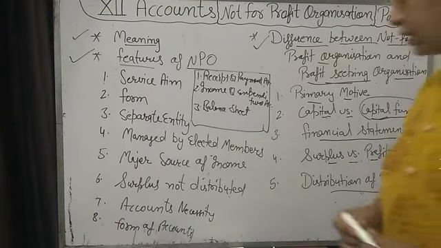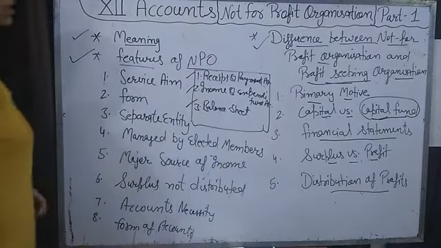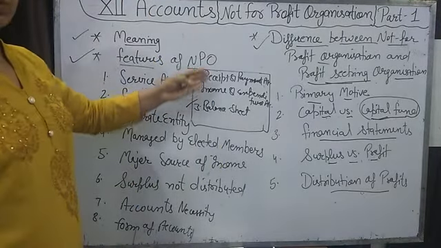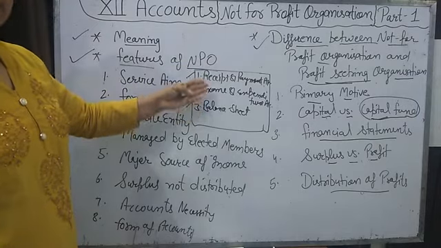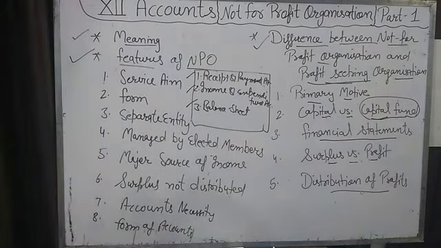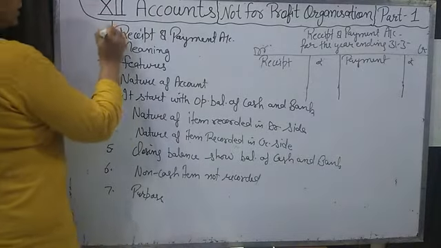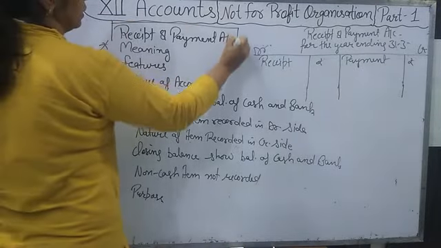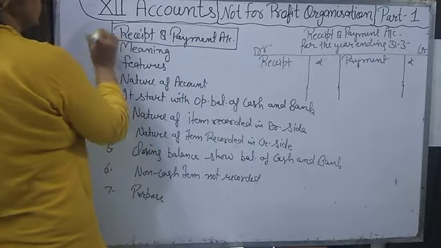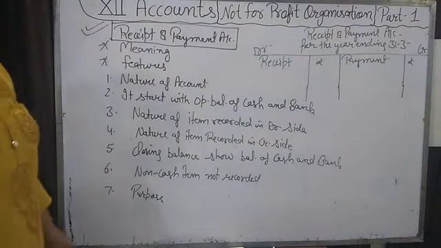Okay, now we will discuss one by one these 3 accounts: what these accounts are, their features, and how they are prepared. Okay, let's start. Yes students, first of all we will discuss the receipt and payment account. What is the receipt and payment account?